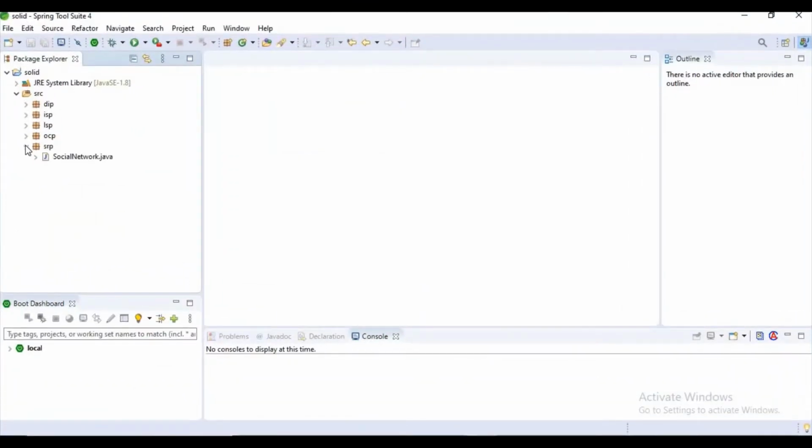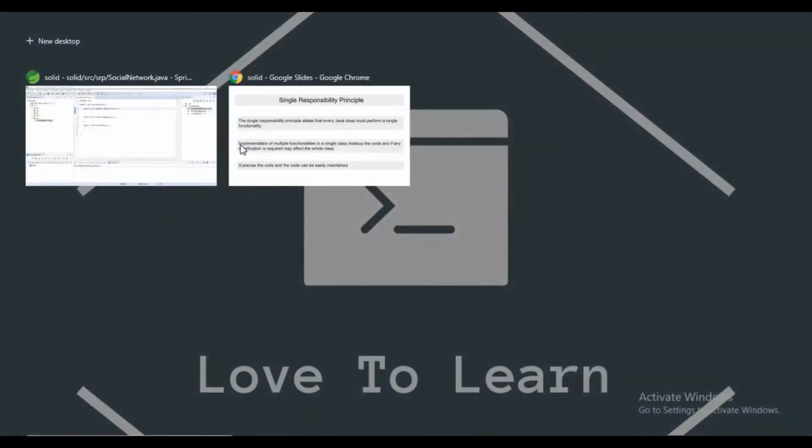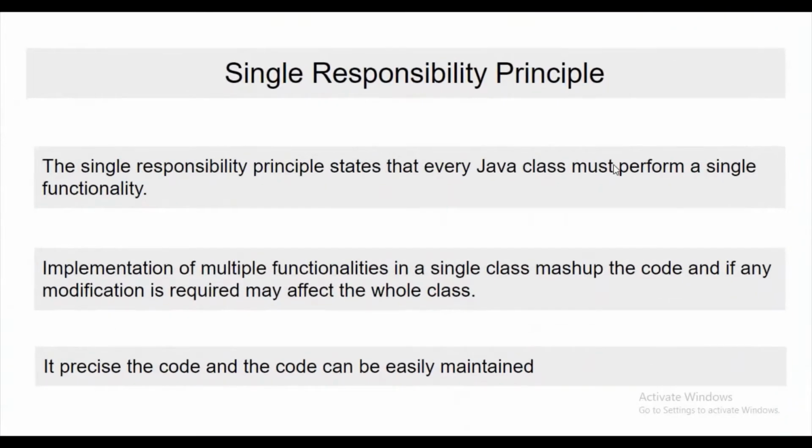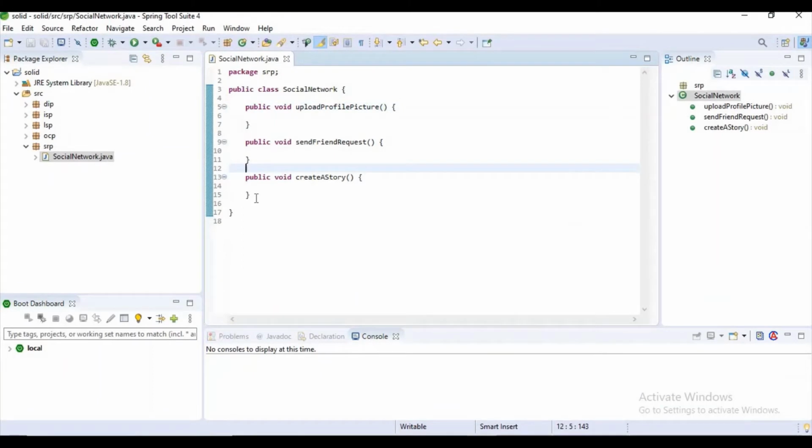If you observe here, I have a class SocialNetwork. It may be Facebook or Instagram or anything, guys. Let's assume I was writing some code for a social network platform. And if you observe here, I have three methods: upload profile picture, send friend request, create a story. Which means this class has multiple responsibilities. But our single responsibility principle says that every Java class must perform only a single functionality. It means our code is violating this single responsibility principle.